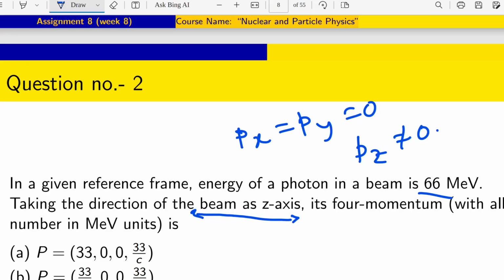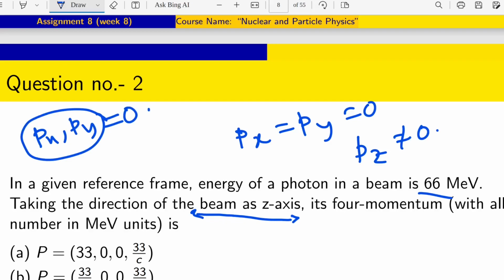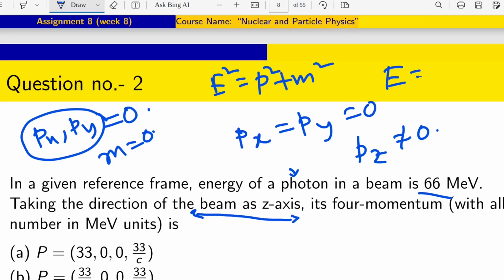Obviously, as Px, Py are 0 and the photon has mass 0, from the expression E square equals P square plus M square, we can see E will be P, and in that P, Px and Py are 0, so E will be Pz only.